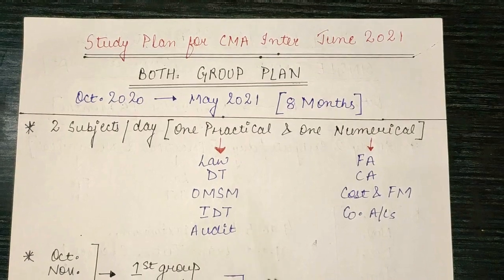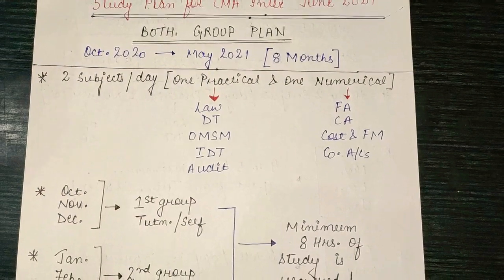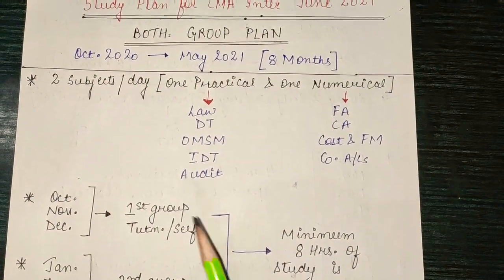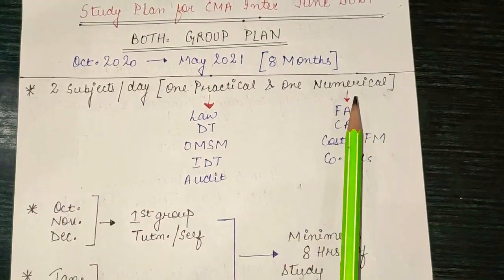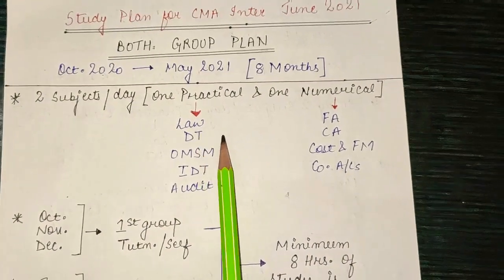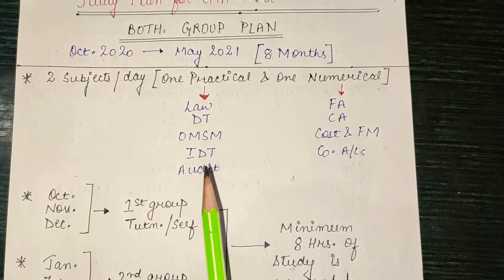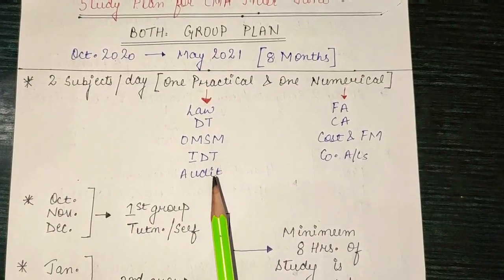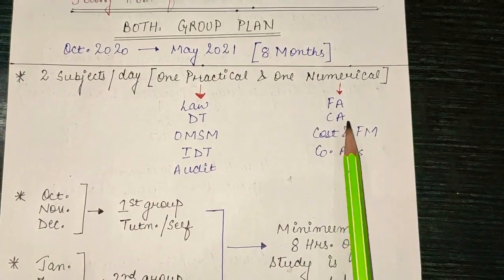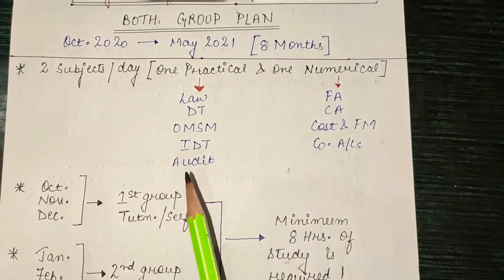So how and what will be our approach? Let us see. So friends, as I already said, there is no so-called theory subject in the course. It is either practical or numerical. The practical subjects are as follows: law, direct taxation, OMSM, IDT and audit. These are not theoretical, these are practical, to be studied from a practical approach. And the numerical subjects are, of course, financial accounting, cost and FM and company accounts.